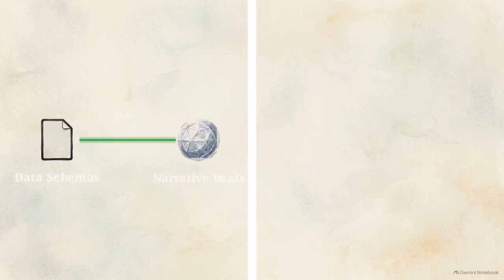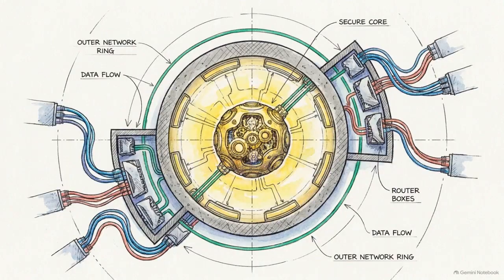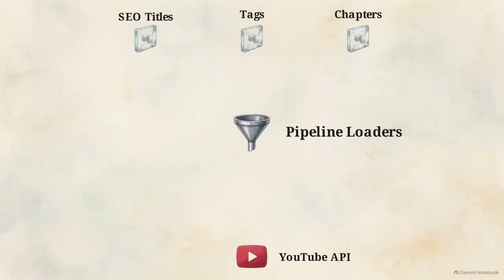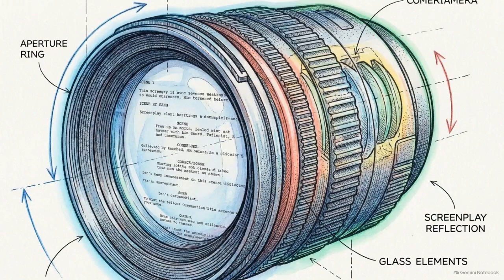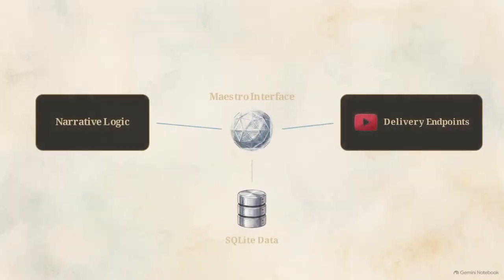A critical part of this design is separating the story from the distribution funnel. The core narrative prompts are isolated from the direct network endpoints used for final delivery. Metadata, like SEO titles, tags, and YouTube chapters, is handled downstream by dedicated pipeline loaders. This keeps the core AI focused entirely on narrative fidelity. By isolating creative logic from distribution mechanics, the architecture remains modular, grounded in data.